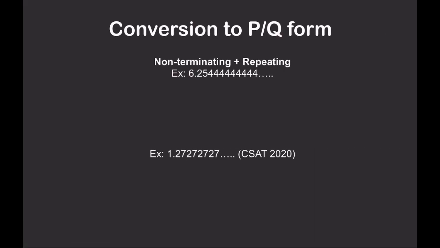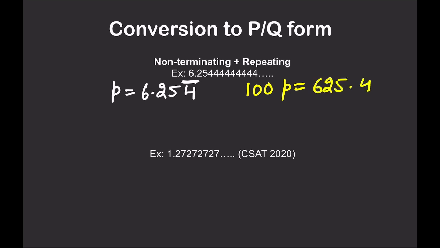Moving on, a little tricky one we are going to do, that is 6.2544444. Let's assume P is equal to 6.254 bar. Now the first thing is to bring everything which is not bar to the left side. So first I am going to bring 25 on the left side. To do that, I have to multiply by not 10 but 100. So 100P is equal to 625.4 bar. Multiplying 6.25 by 100 gives 625.4 bar. Now this is okay.